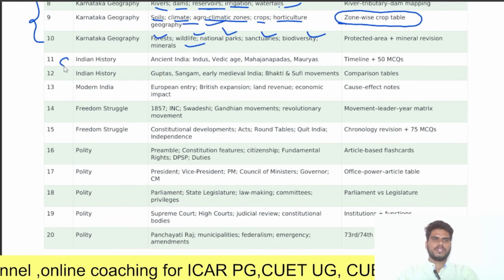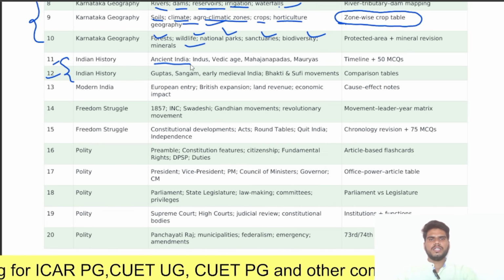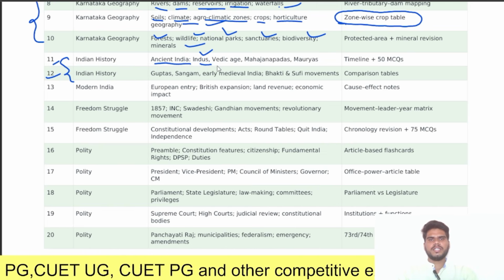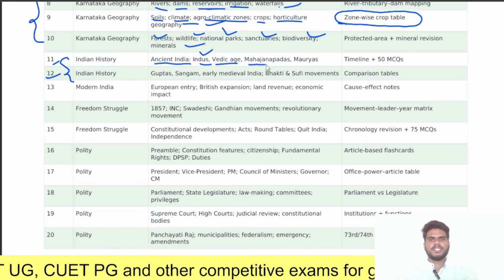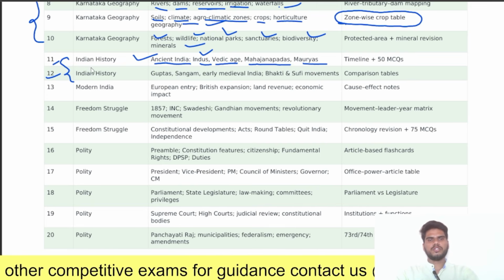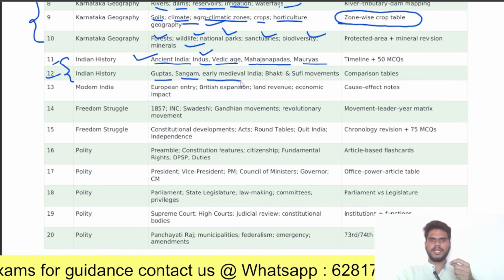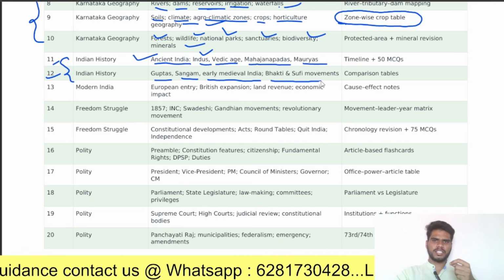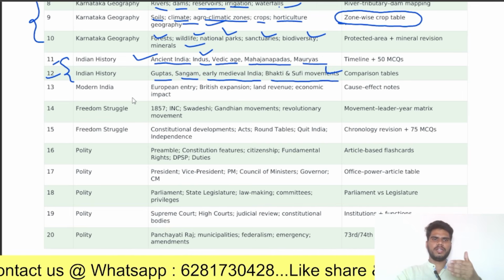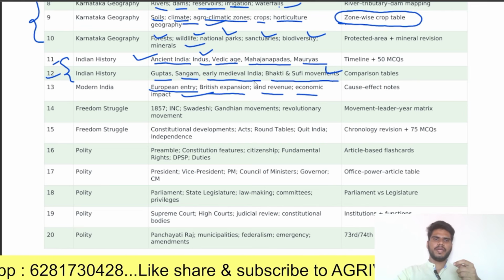Next, coming to Indian history. Indian history, first 2 days, that is the 11th day and 12th day: ancient history, Indus Valley civilization, next Vedic age, next Mahajanapadas, next Mauryas. So this is the Indian history you should cover on the 11th day. Next, the Guptas, Sangam, early medieval history, Bhakti and Sufi movements. Next, coming to modern India: European entry, British expansion, land revenue, economic impact.